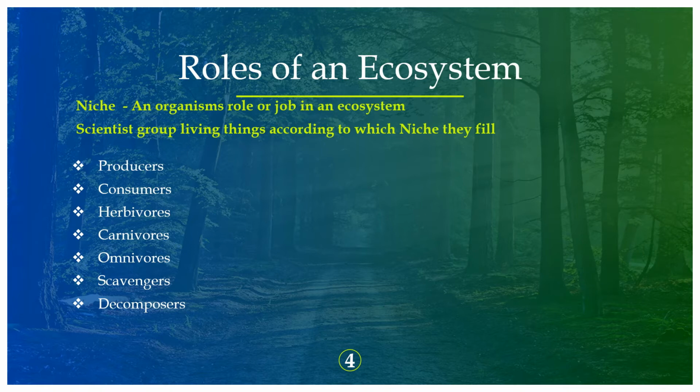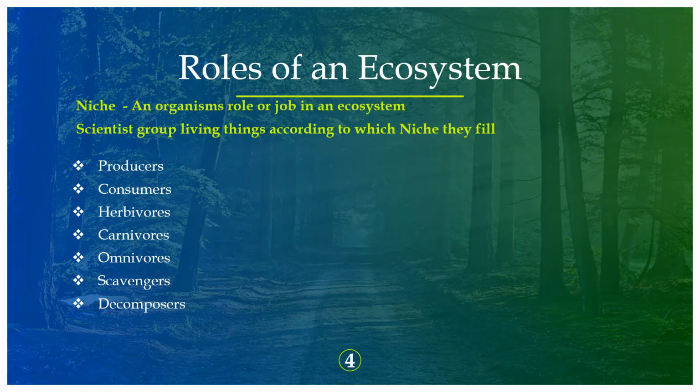So let's see how they have grouped them: producers, consumers, herbivores, carnivores, omnivores, scavengers, and decomposers.